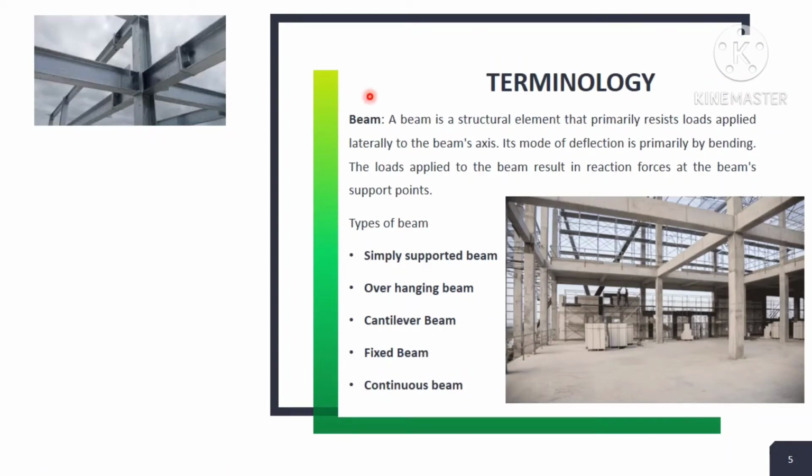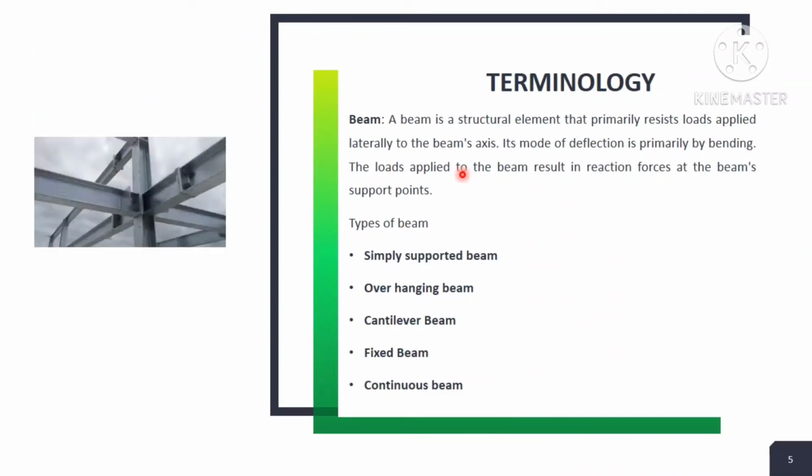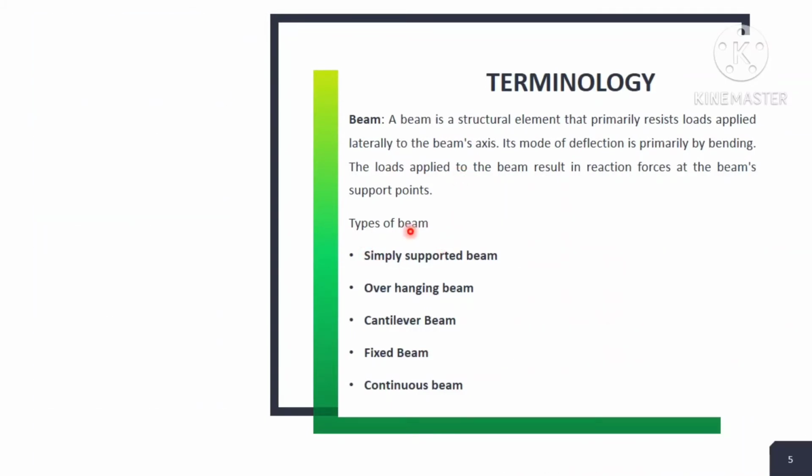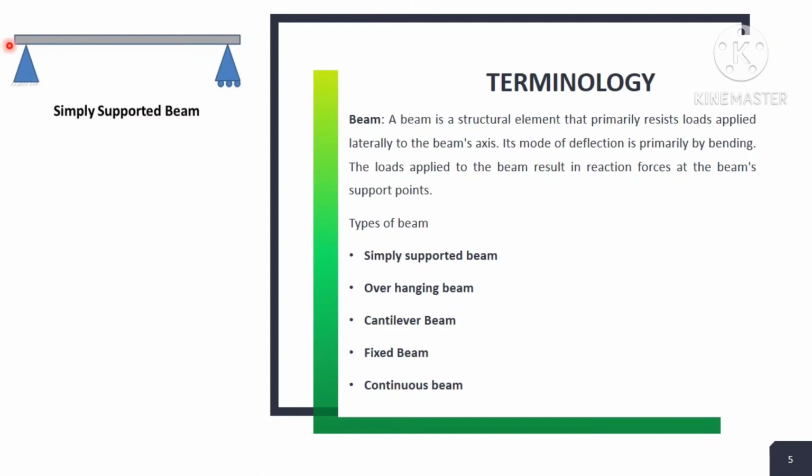Now, after beam and column, we get an idea regarding the types of beams. The first type of beam is the simply supported beam. The diagram shows the supports, which are the columns, and the beam is over them.